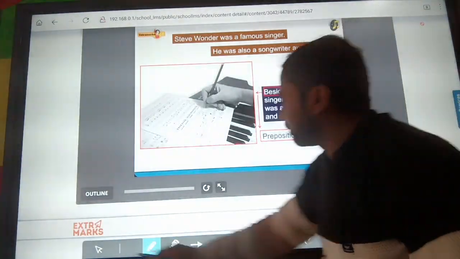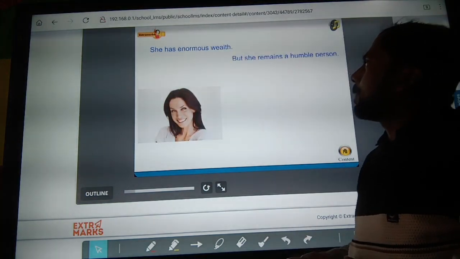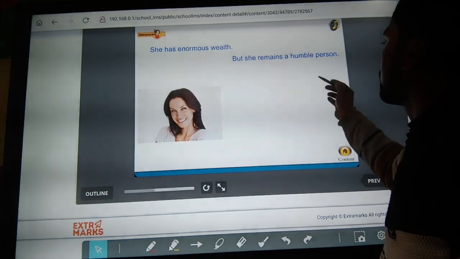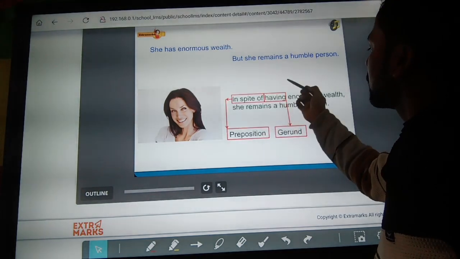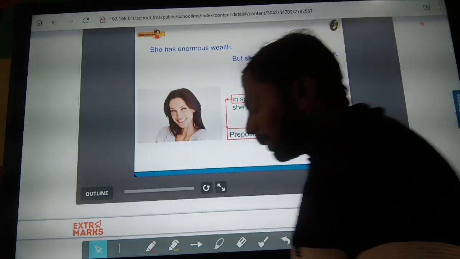Next is: she has enormous wealth, but she remains a humble person. So both sentences are combined with the preposition and gerund. So here is the example.